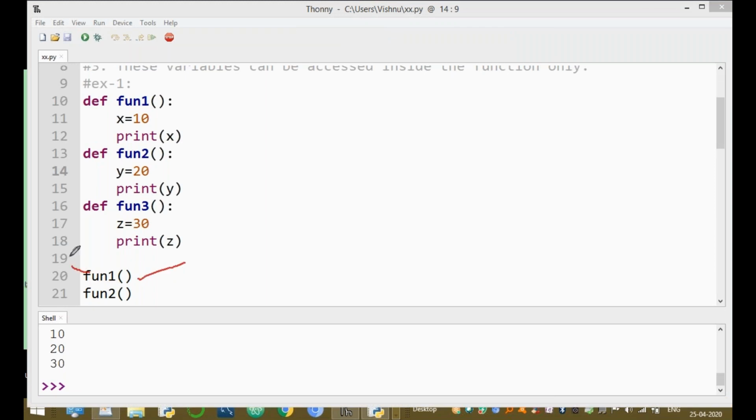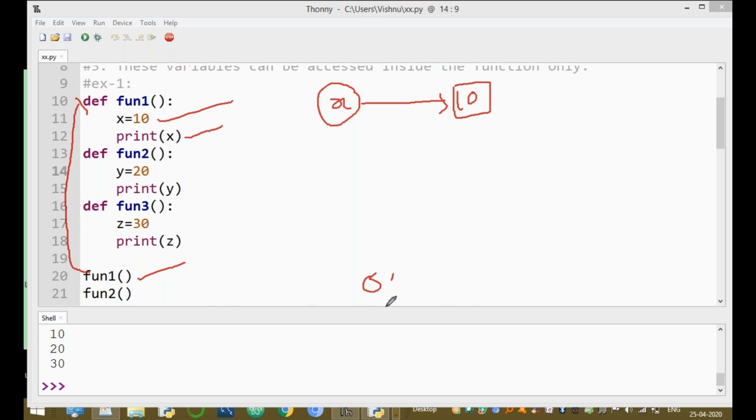Whenever this function is called, the control is immediately transferred to that function. x is the object, pointing to the value 10. That is the first statement, and the second statement prints the output, which is 10. Okay, clear.